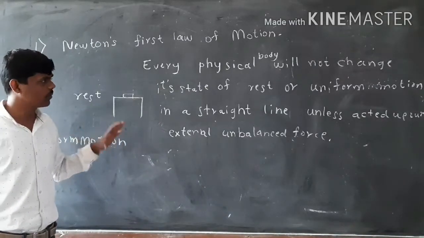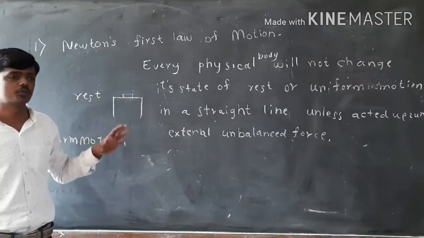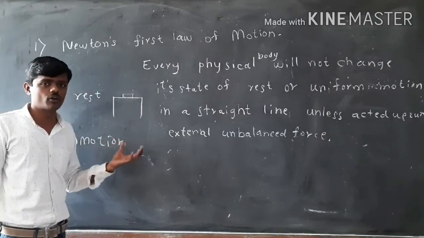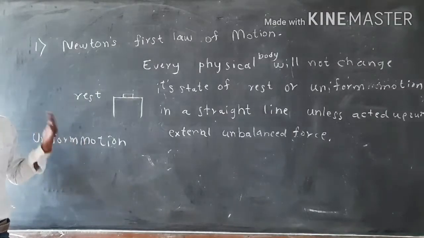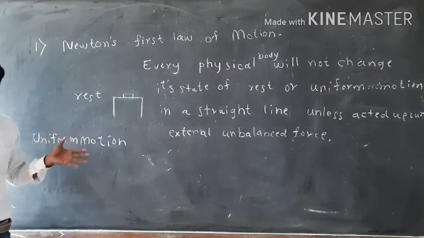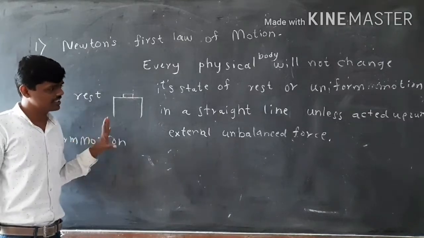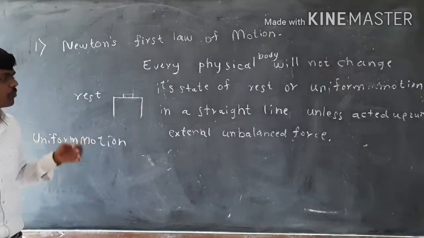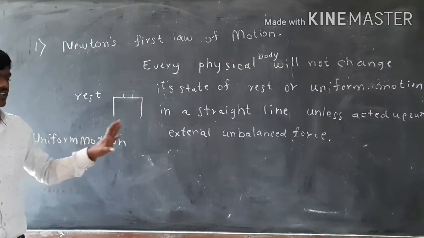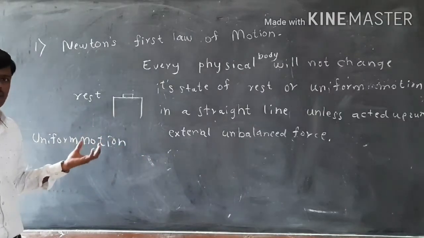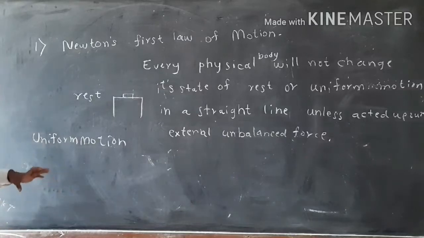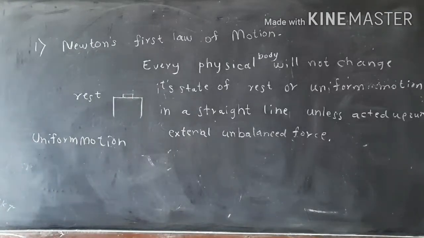A physical body will not change its state on its own, until an external force is applied. So we need to apply external force to change a body's state of rest or state of uniform motion. So this is Newton's first law of motion.